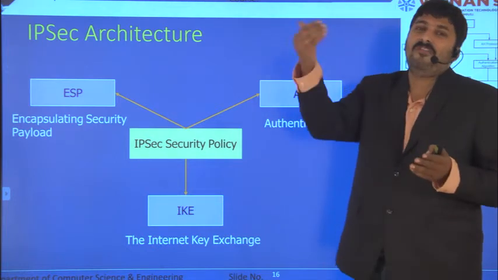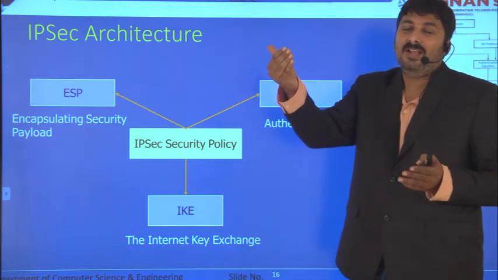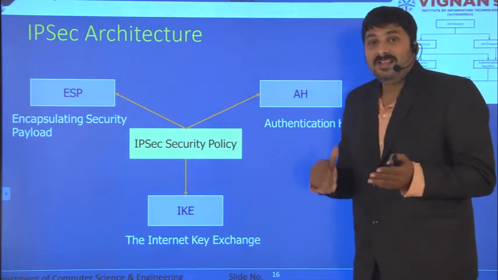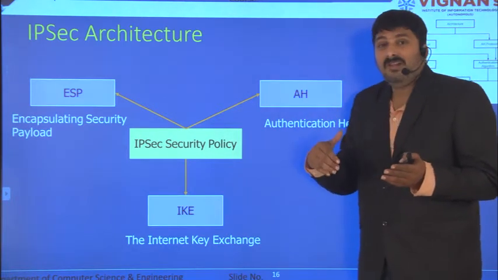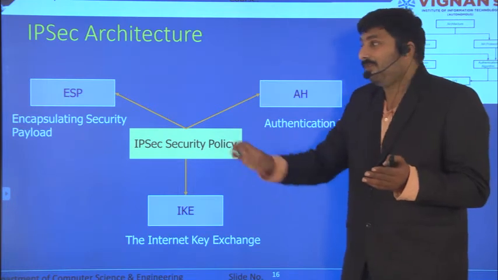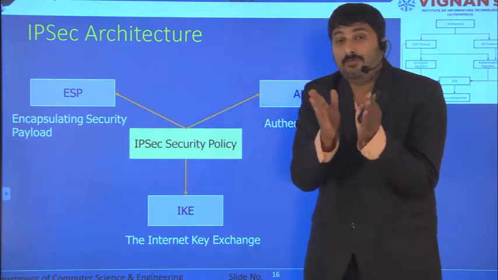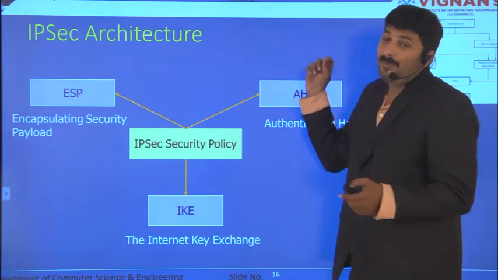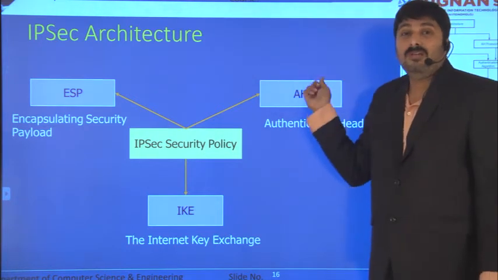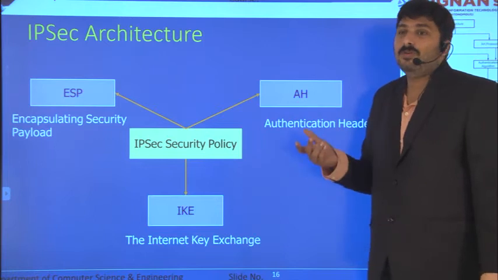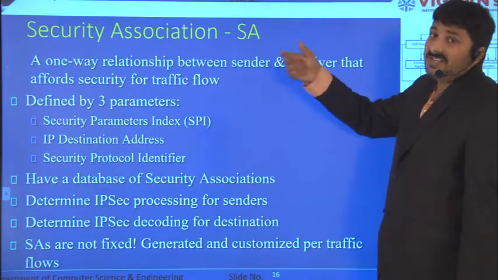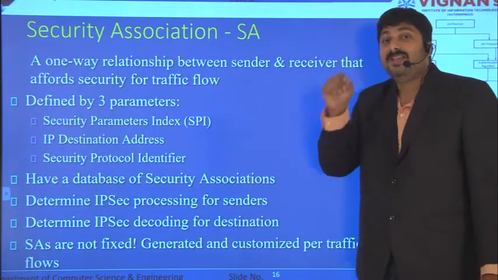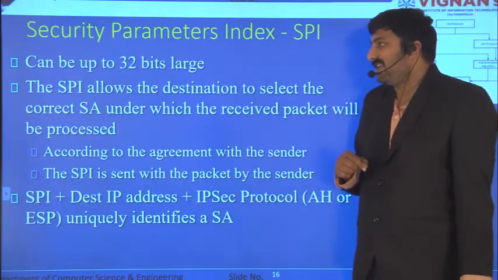Sometimes I don't require confidentiality, I want to send to my friend, so I might use authentication header. Sometimes I want authentication and confidentiality also, then I have to use ESP. So I might have two security associations. Definitely from computer A to computer B, I can have two IPsec connections, that is two security associations. These security associations can be identified easily by using the security parameter index, which is called SPI.